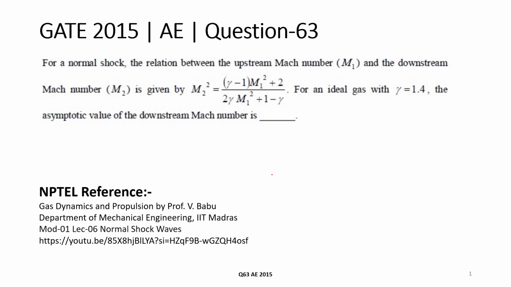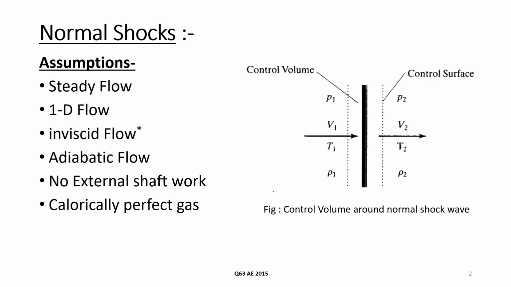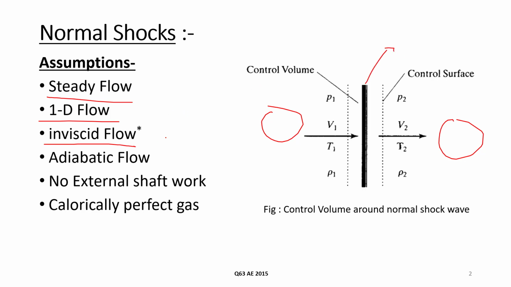This formula is related to normal shock wave. To know more about it, you can refer to this NPTEL lecture. First, we will see what is a normal shock wave. If there is a discontinuity in the flow properties, then a shock wave is generated, and across the shock wave, properties change. There are some assumptions related to normal shock: steady flow, that is 1D flow, and inviscid flow on upstream and downstream parts. In between the shock, it is highly viscous, and the flow is adiabatic.